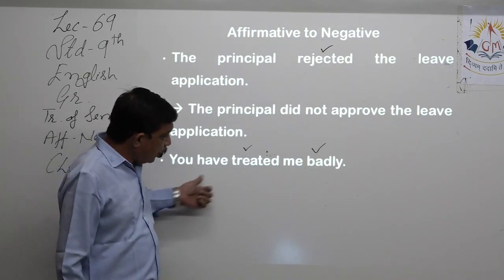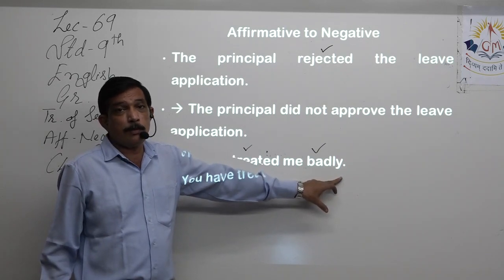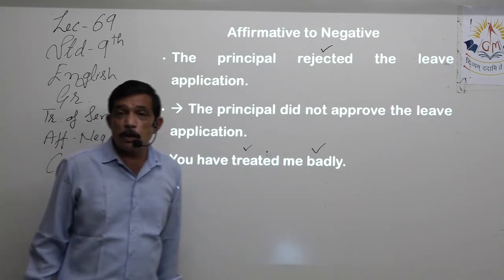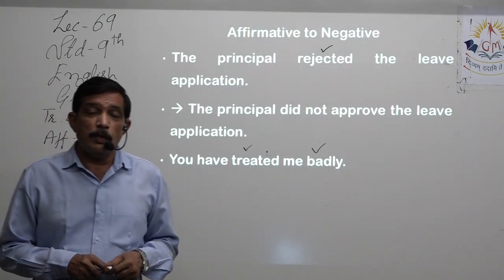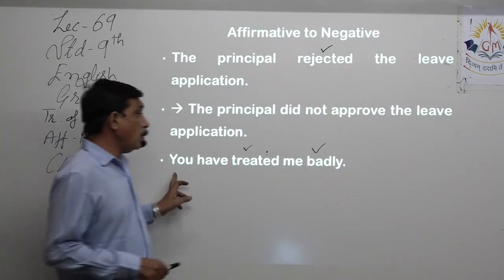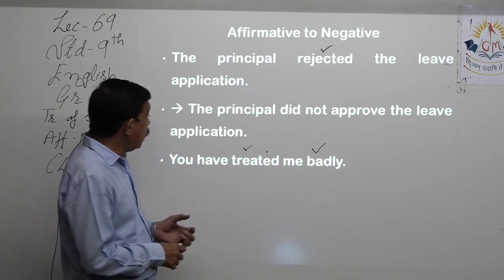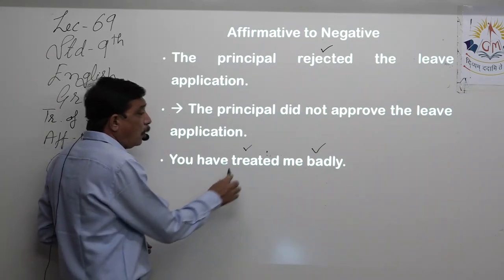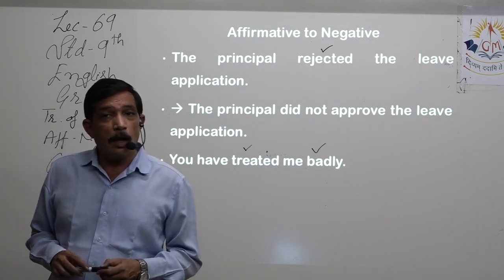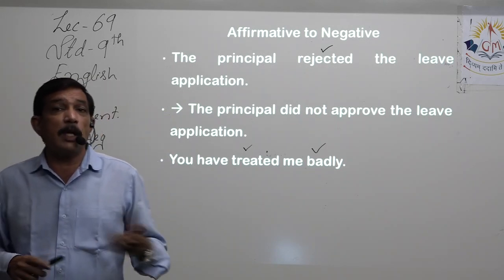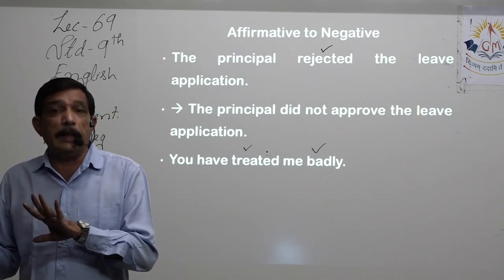Now if I use you have not treated me, then you have to change badly, because if you keep this word as it is and do not use the antonym of badly, then the meaning of the sentence will change. You have not treated me badly. What? You want somebody to treat you badly? No. So the antonym of badly, because this is about behavior, doesn't become good or goodly.